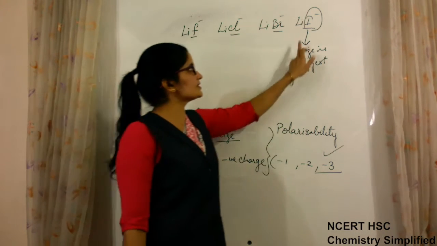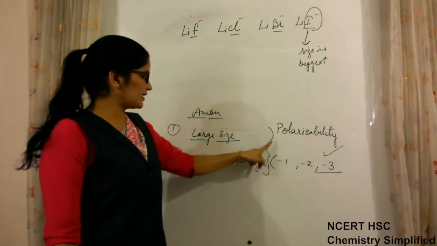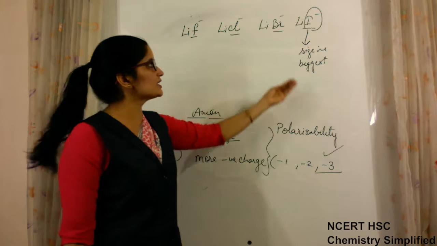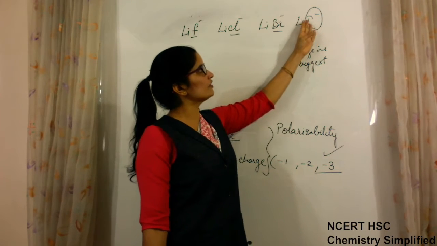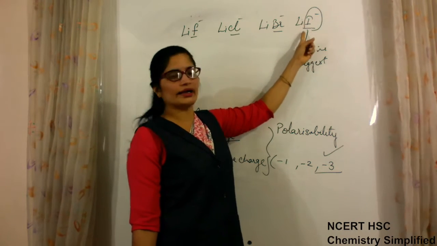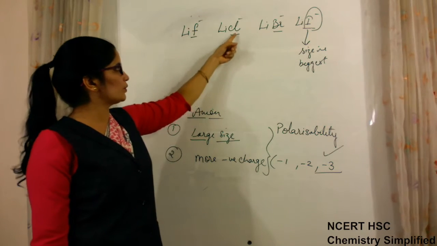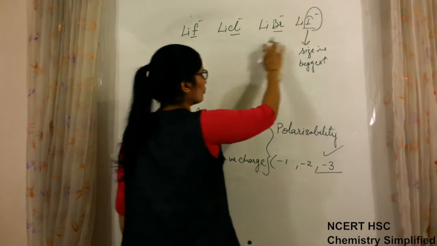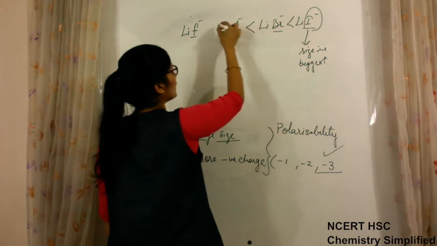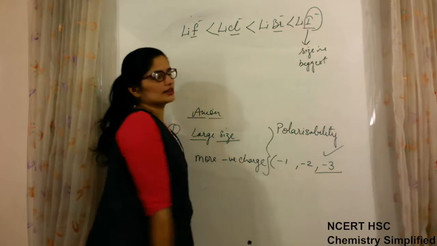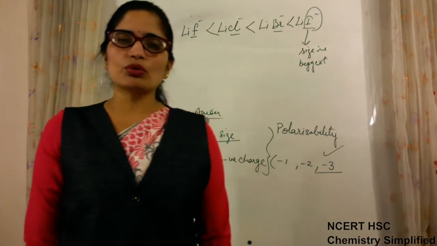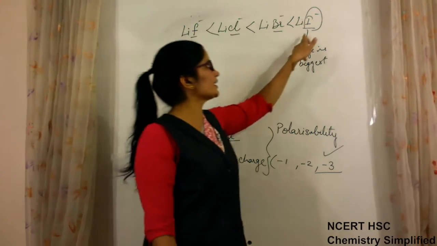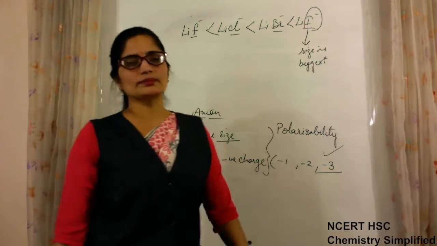Now the biggest size means more polarizability. Large size will lead to more polarizability, that means the electron cloud of iodine will be pulled the most by lithium as compared to bromine, chlorine and fluorine. So out of all four, it will have the highest covalent character. Lithium iodide will be the most covalent. Though all are covalent in nature, the percentage of covalent character will be more in the case of lithium iodide.